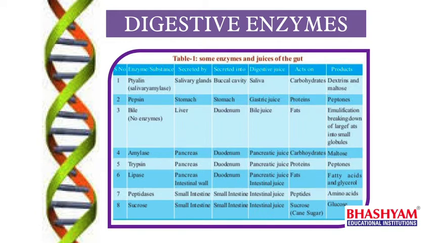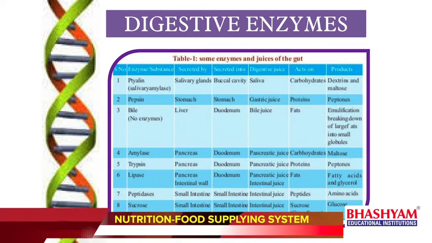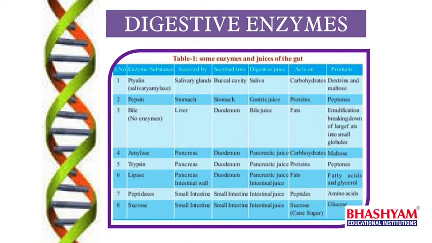Here we may ask the question like this: what are the enzymes responsible for protein digestion? Pepsin, trypsin, peptidases. And what are the end products of protein digestion? Amino acids. And what is the enzyme that acts on lipids? Lipase. And what are the end products of fat digestion?